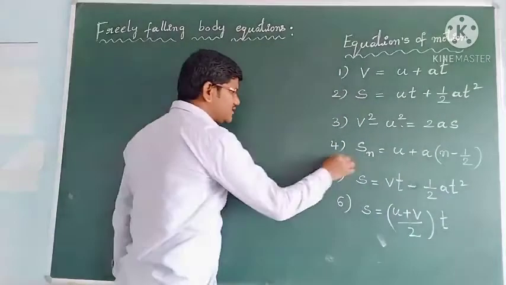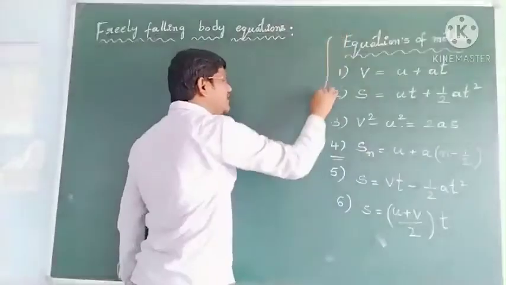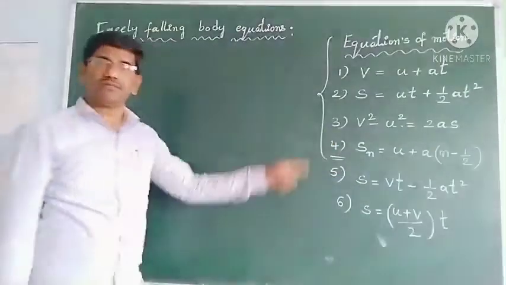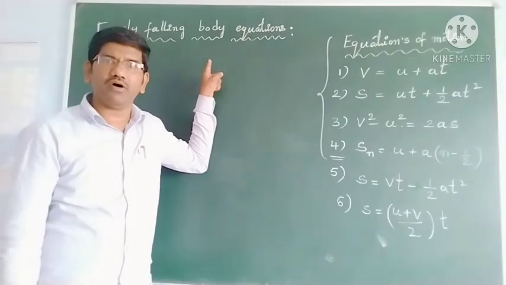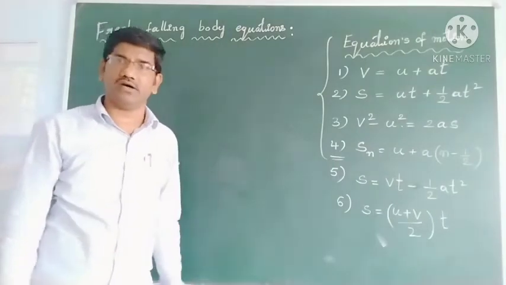But these four equations I will consider as the equations of motion. How these equations of motion change for a freely falling object, we want to see now.